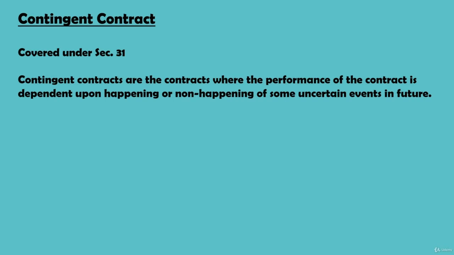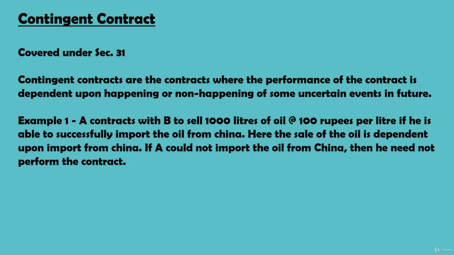in future. For example, A contracts with B to sell 1000 liters of oil at 100 rupees per liter if he is able to successfully import the oil from China. Here the sale of oil is dependent upon import from China. If A could not import the oil from China, then he need not perform the contract.